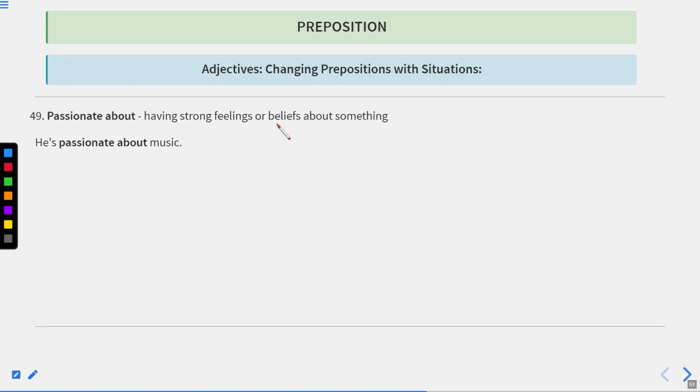The next one is passionate about, having strong feelings or beliefs about something. That means he is passionate about music. It means he loves music a lot. Now let us move to the next one.